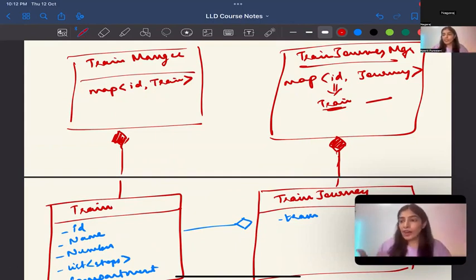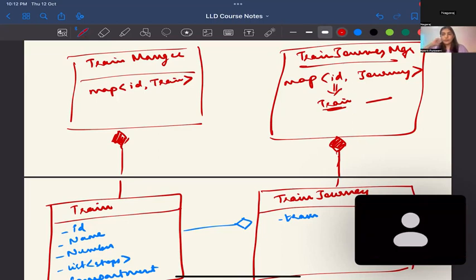I am giving you my reasoning of why I have designed it like this. I agree that train has journeys and it sounds like train has a journey. But if you think about it, you are wrapping something around train. You are wrapping some extra information, like what is the date, what was the arrival time, what were the seat allotments on that journey. And you've created a wrapper on train and created train journey. Okay, got it.